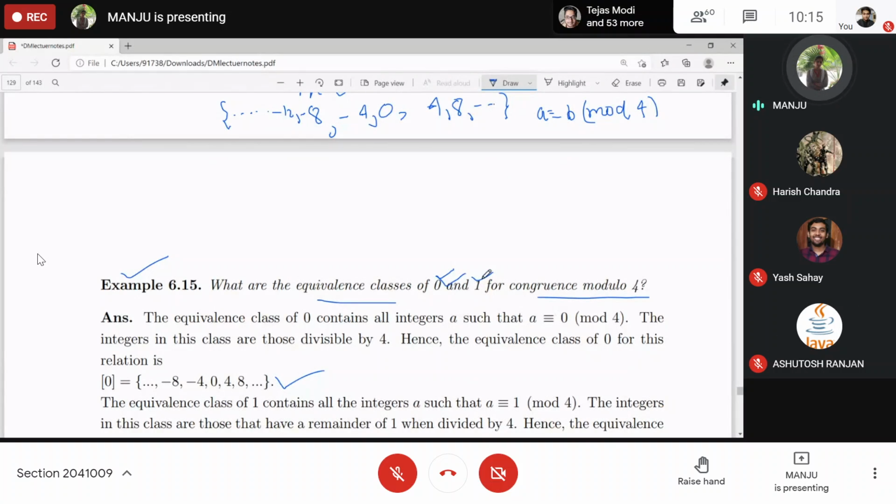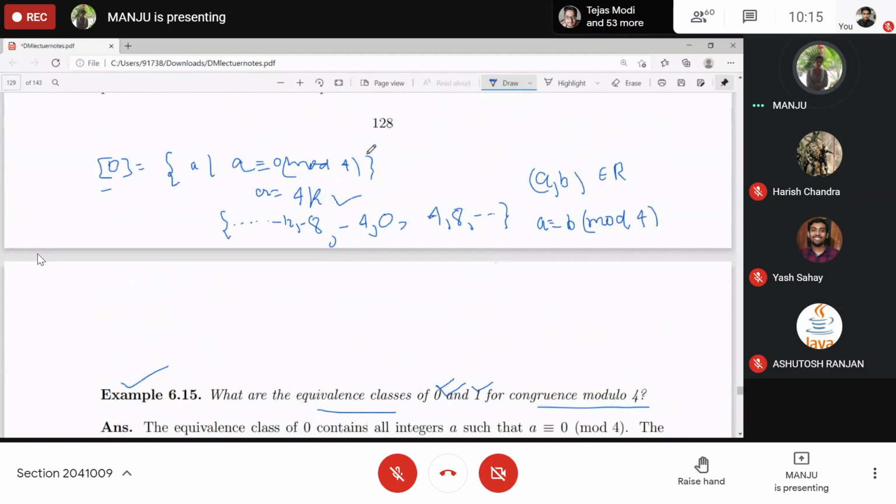Now, can you find the equivalence class of 1, just like this? The equivalence class of 1 will contain all those elements which are congruent to 1. It will contain all those a such that a is congruent to 1 modulo 4.